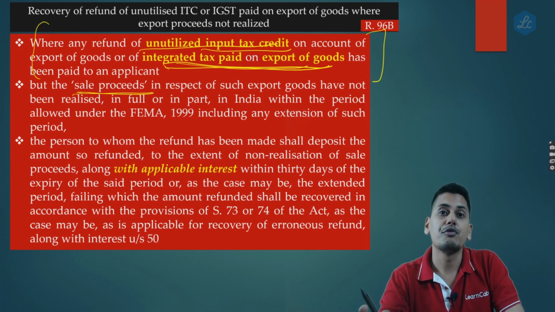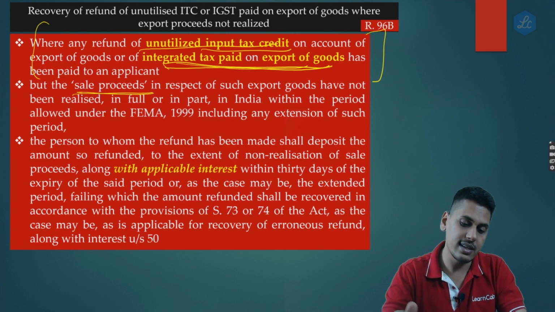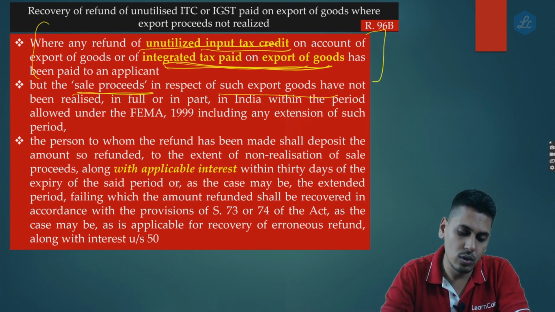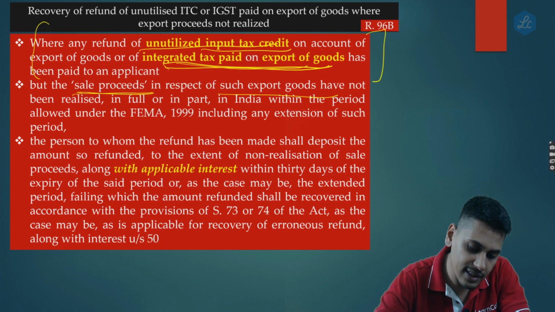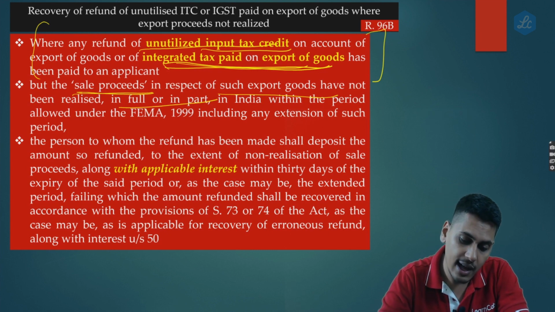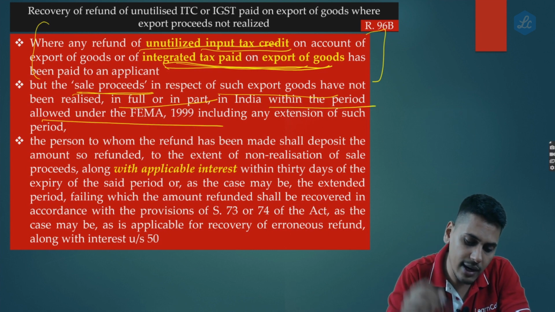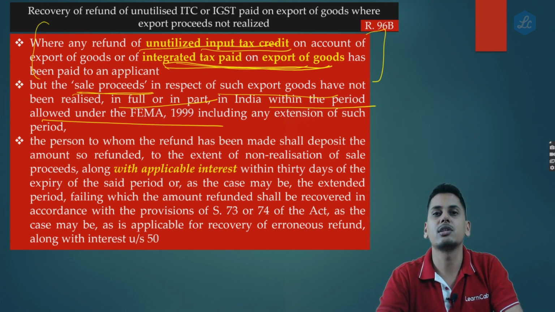It doesn't say Forex. Sale proceeds in respect of such export goods have not been realized either in full or in part in India within the period allowed under FEMA, including any extension of such period.